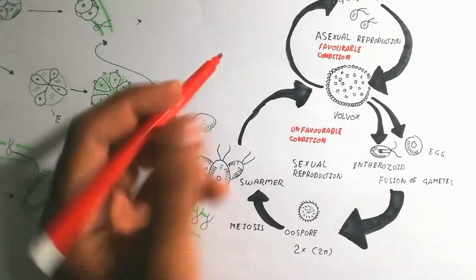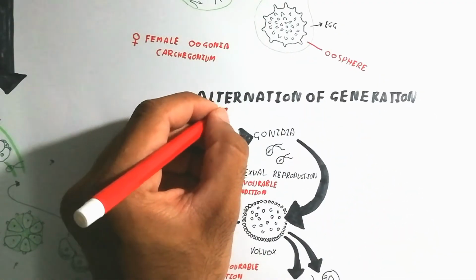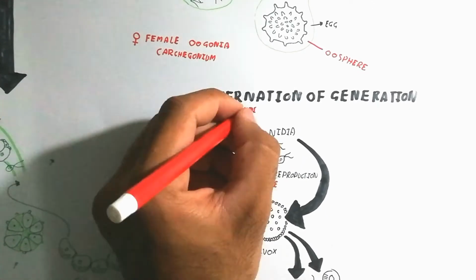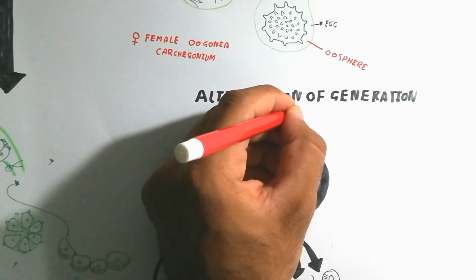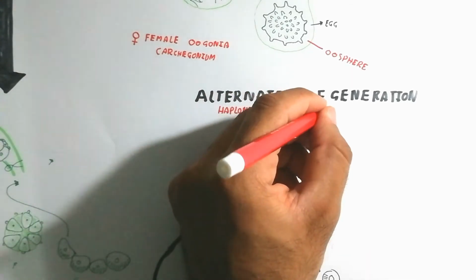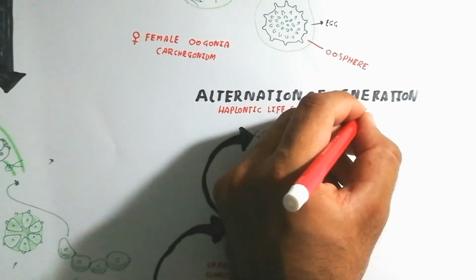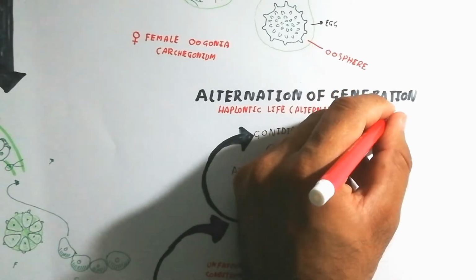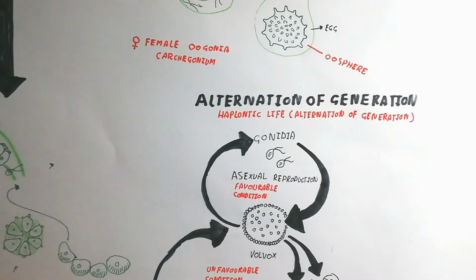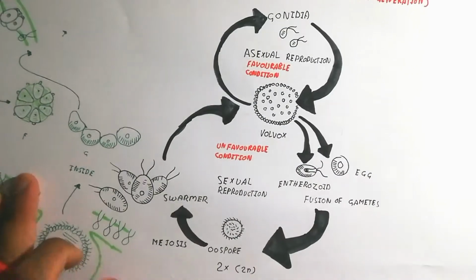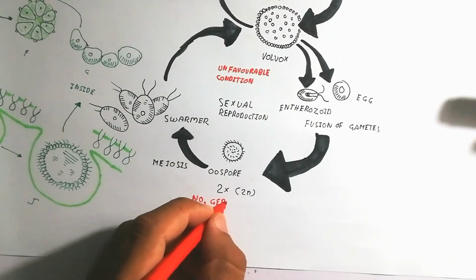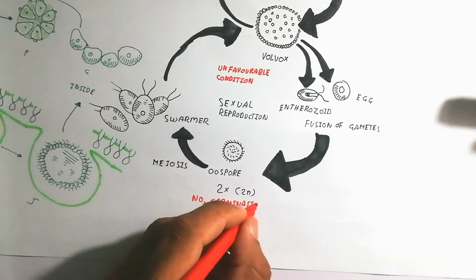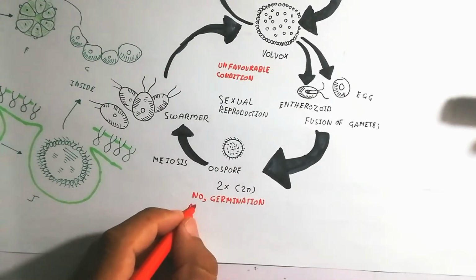So in this type of alternation of generation, after gamete formation the oospore is produced, and it does not grow again into a plant or some algae. So that is known as haplontic alternation of generation. Haplontic alternation of generation does not produce female and male organs.